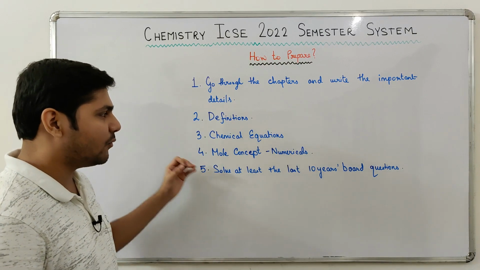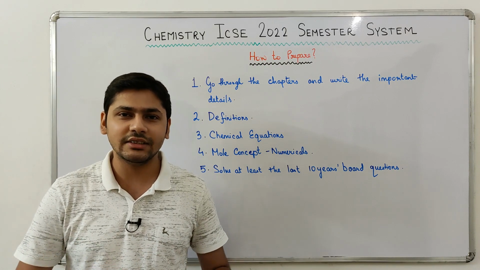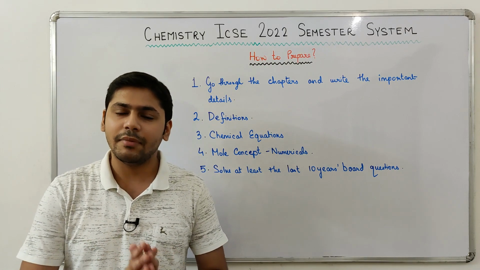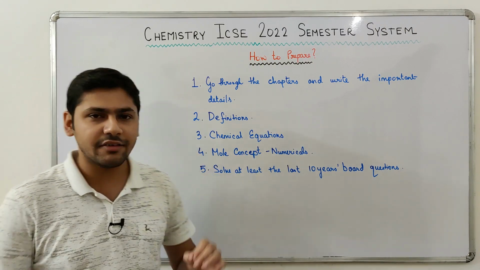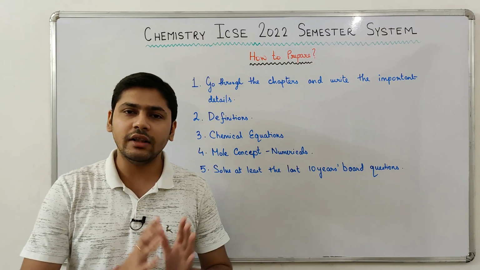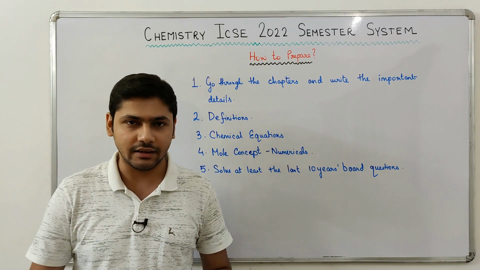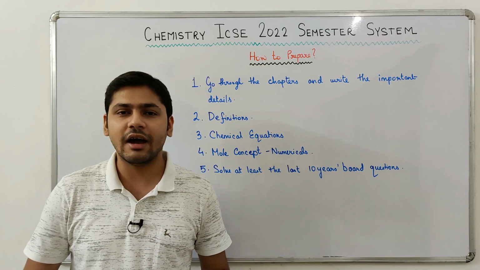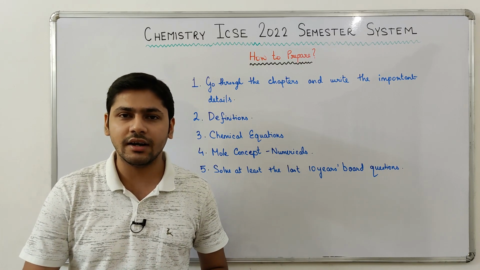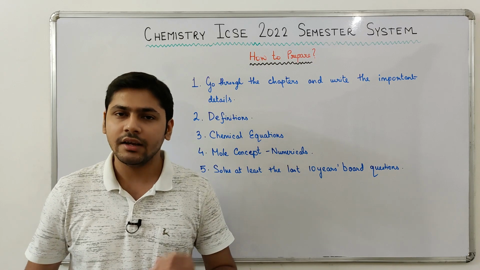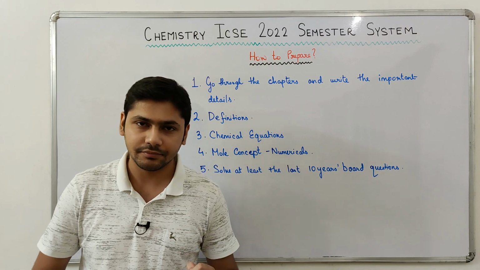Next point, chemical equations. You guys might think that chemical equations won't be asked because this is a MCQ based exam, but that is certainly not the case. MCQs based on chemical equations will definitely be asked. So guys, go through all the chemical equations, write them once, twice, thrice and try to remember them by heart. Along with the equations, you also have to remember all the conditions of the equations. That is catalyst, promoter, temperature, pressure, etc. So go through all the chemical equations and try to remember them by heart.